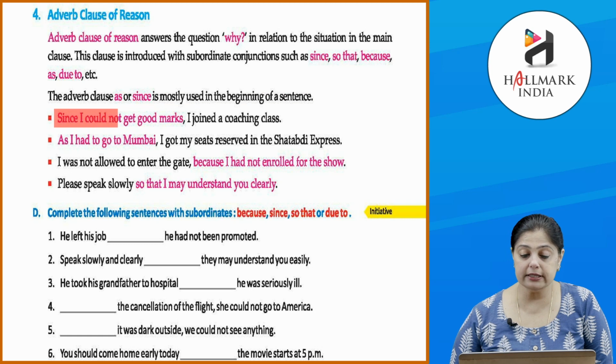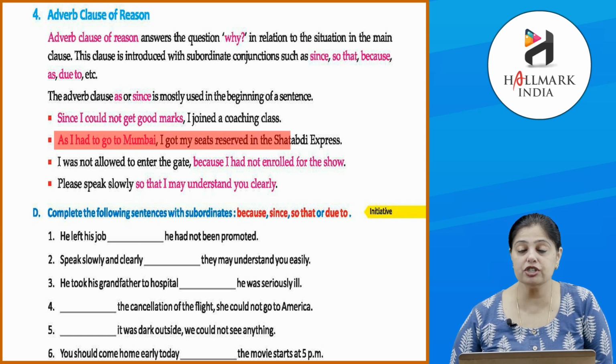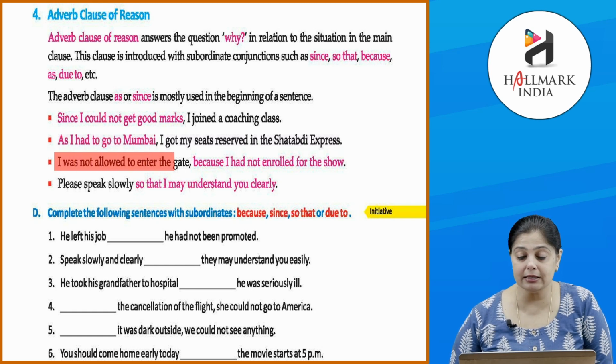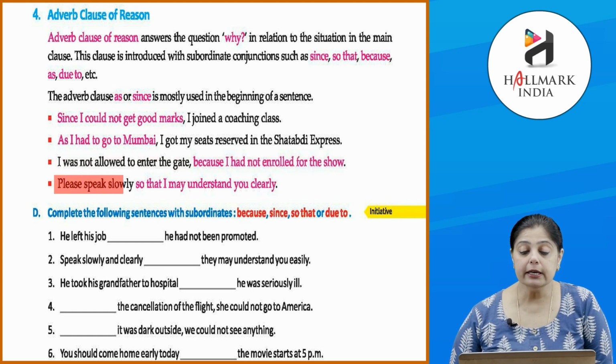Since I could not get good marks, I joined a coaching class. As I had to go to Mumbai, I got my seats reserved in the Shatabdi Express. I was not allowed to enter the gate because I had not enrolled for the show. Please speak slowly so that I may understand you clearly.